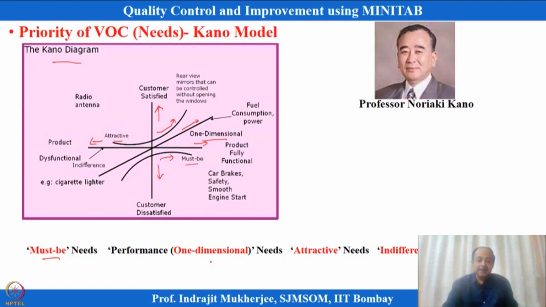Okay. So, there can be one-dimensional needs, that means the more you provide, the more I am satisfied. This is also known as performance needs. What we can think of is fuel consumption, if it is less, we are more satisfied. Cost, if it is less, we are more satisfied. Ensuring quality of course. Power consumption, if it is less, we are more satisfied. So, this is a one-dimensional need or linear need, the more we provide, the more I am satisfied. Okay. The third category of needs or voice of the customer is attractive needs. Okay. That means the customer is not expecting this in the products, but you are providing it.